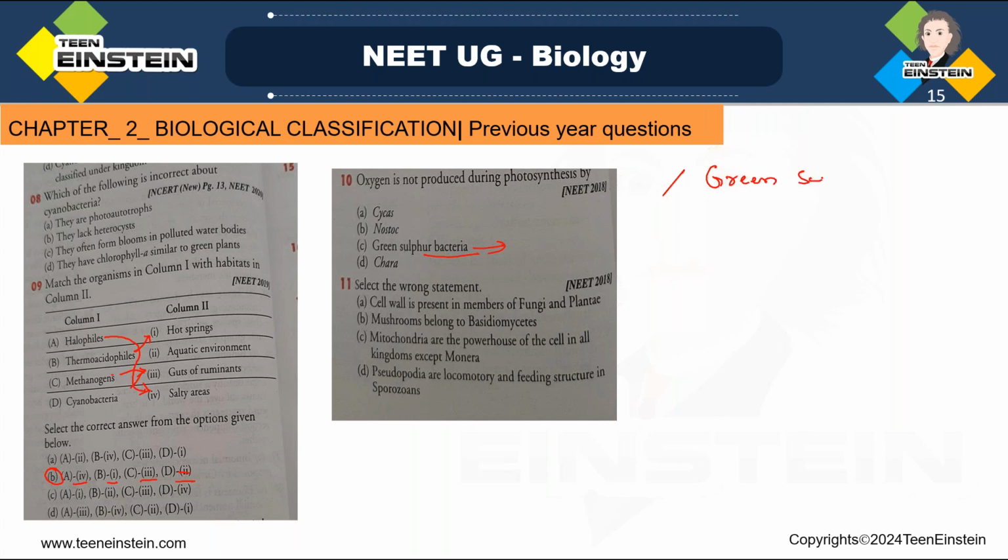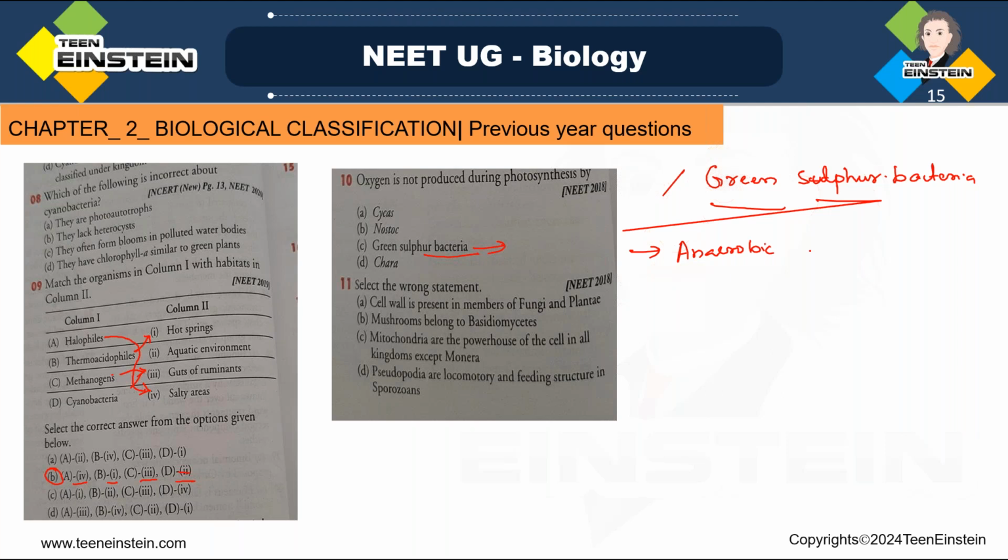Green sulfur bacteria, they are anaerobic bacteria, and they do not form oxygen during photosynthesis. That's why it is not forming oxygen during photosynthesis.